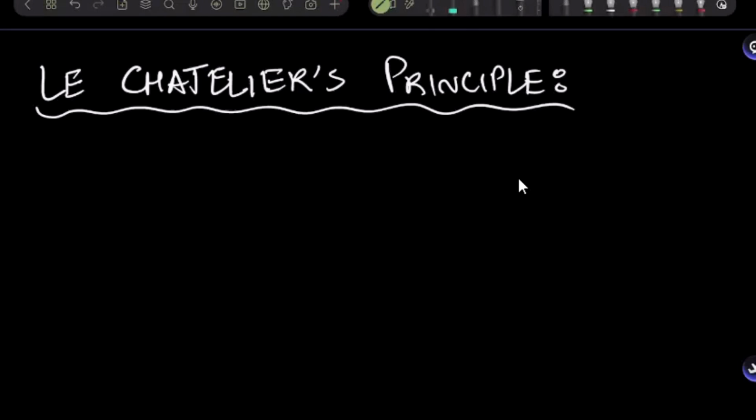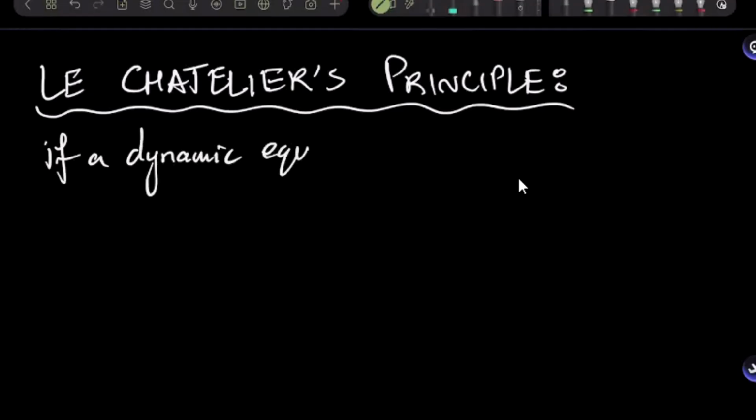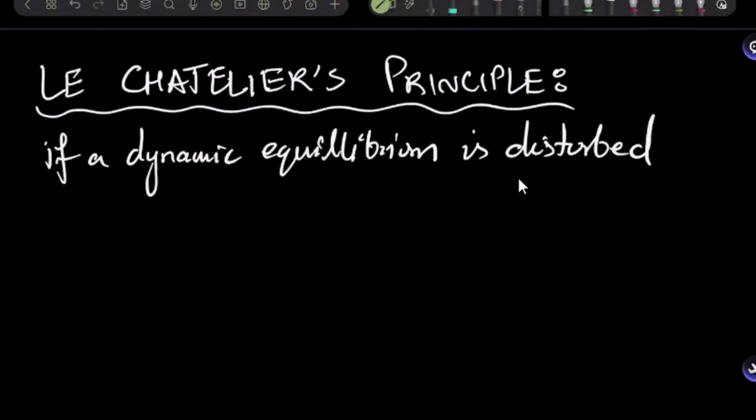Today's topic is Le Chatelier's principle. Le Chatelier's principle basically says that if a dynamic equilibrium is disturbed by changing the conditions.